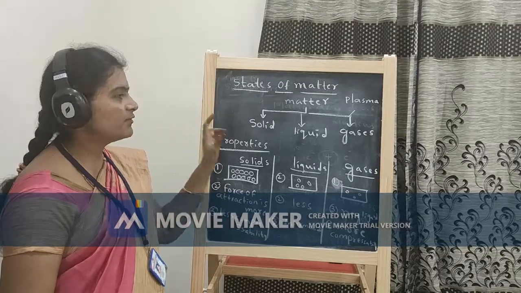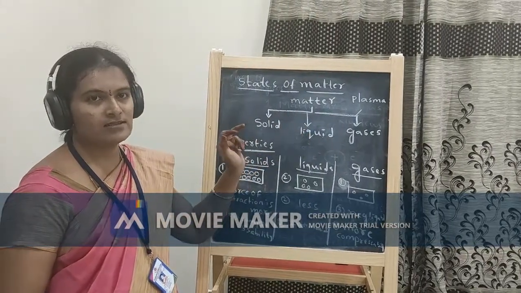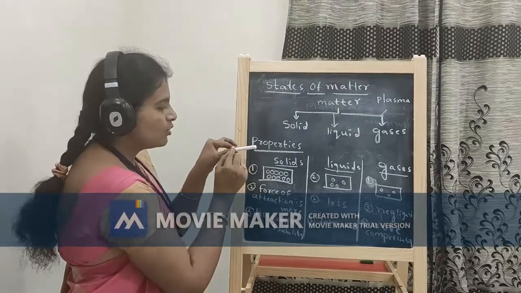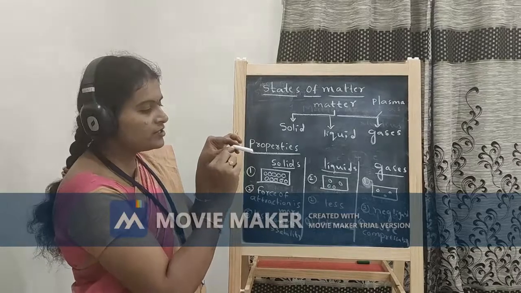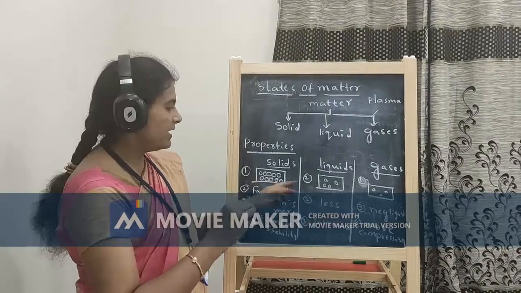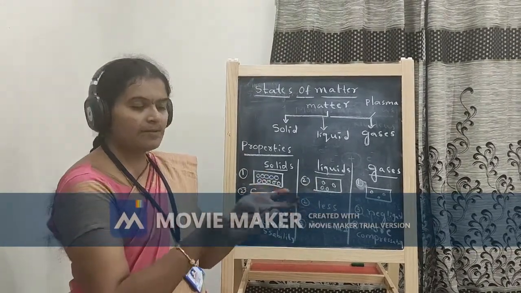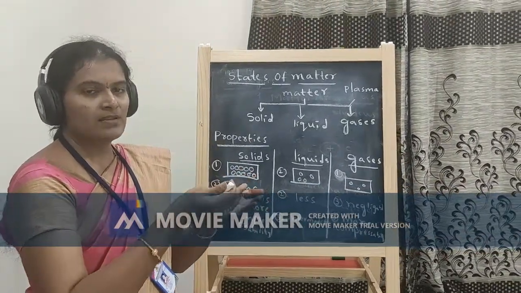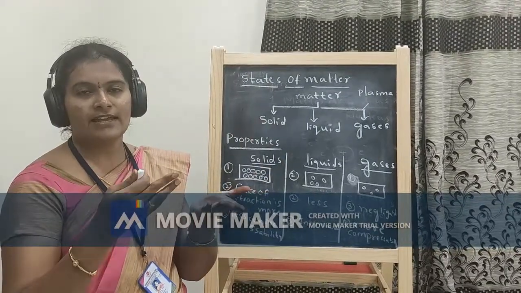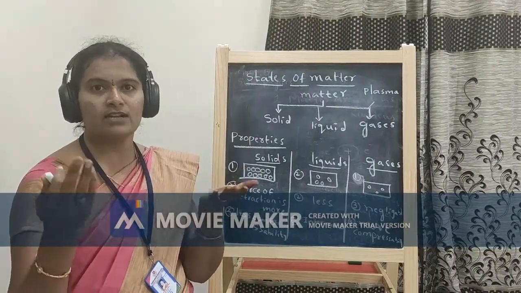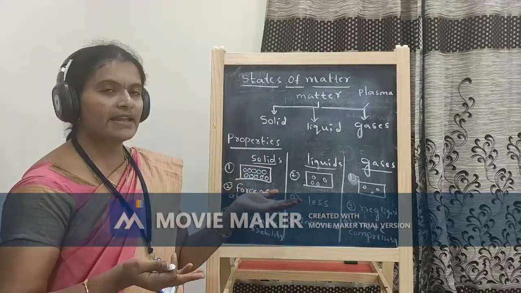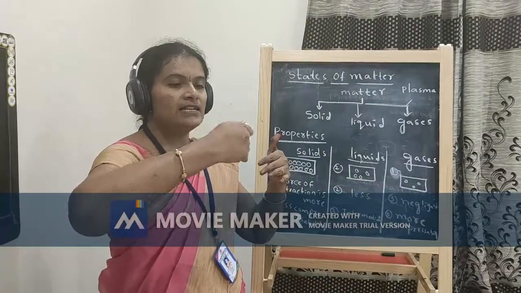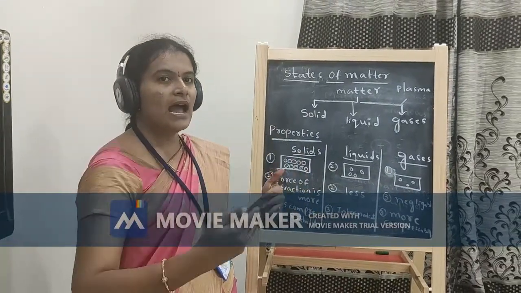What are the properties of solids, liquids and gases? If you take a solid substance, then what happens? Atoms are closely packed and arranged in a systematic manner. Whereas if you take liquids, for example water, then atoms are randomly arranged. Whereas if you take gases, like oxygen, nitrogen, whatever it is, those molecules or atoms are randomly arranged. That means the distance is more between the atoms.